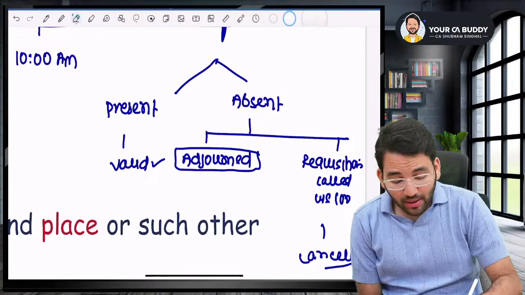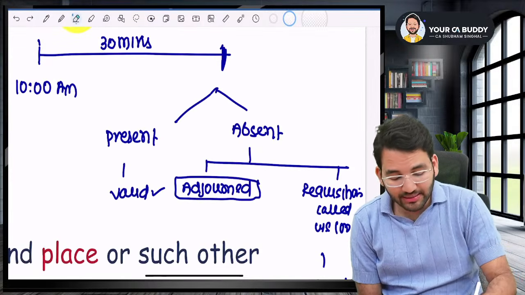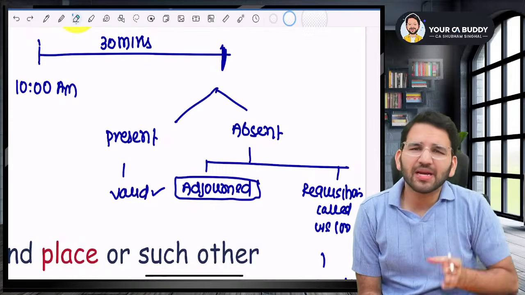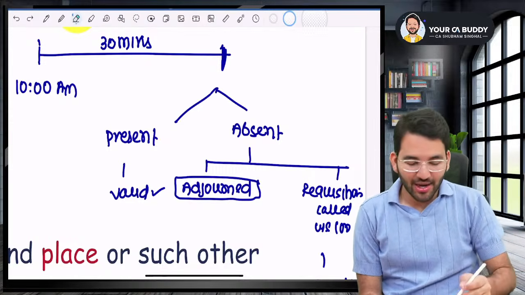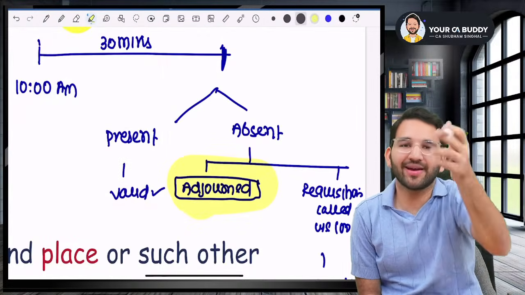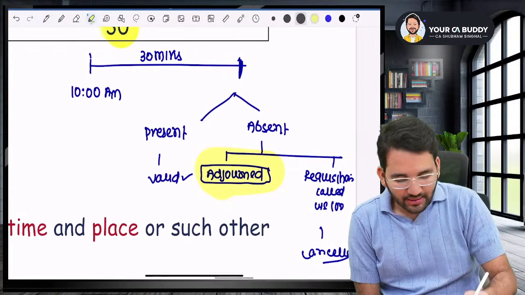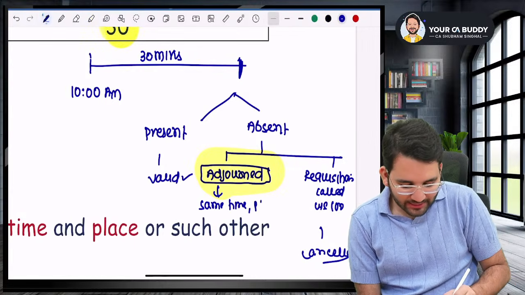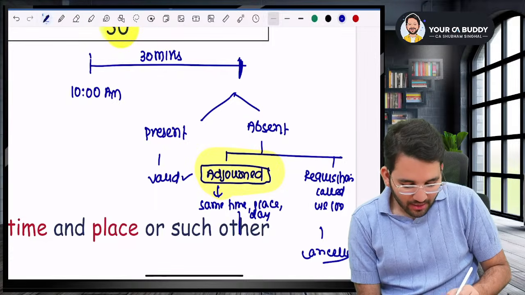But otherwise, if the quorum is not present within the 30 minutes, that is, even 5 members were not personally present, or in case of a private company, even 2 members were not personally present, you will adjourn the meeting, sir. Adjourn as in to a later date. Now, what will be the later date, sir? The later date will be same time, same place, same day, next week.